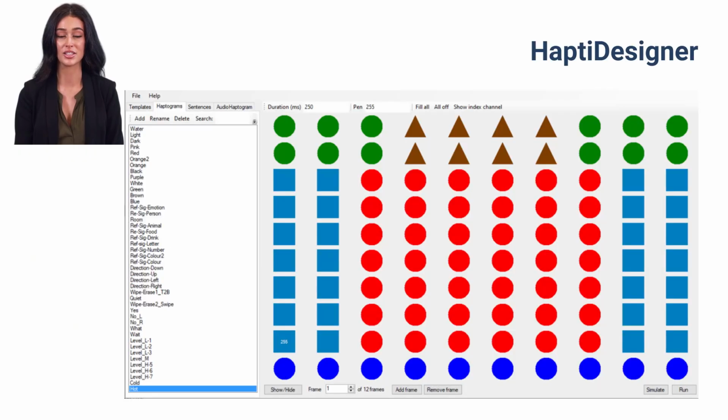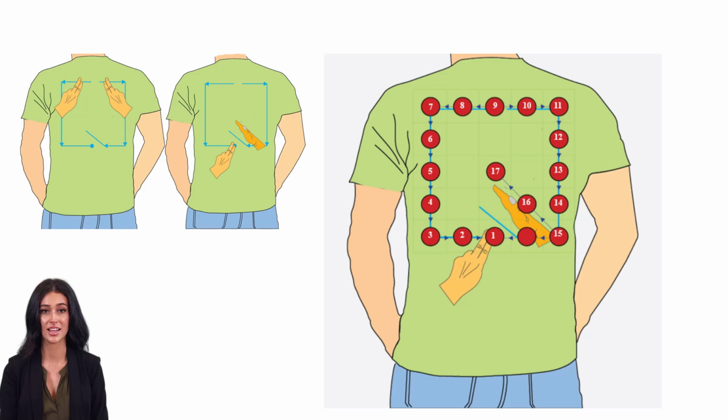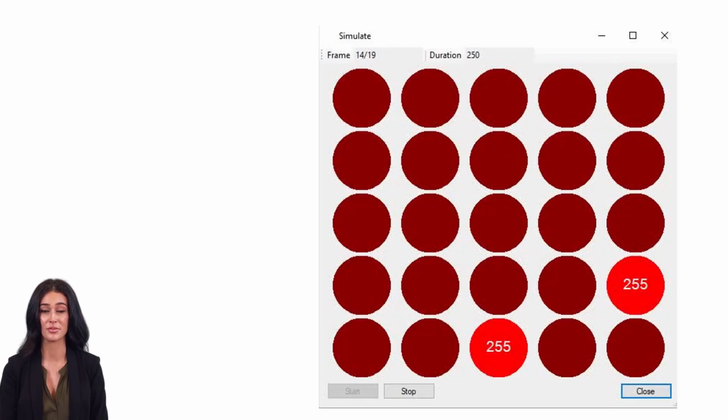Last but not least, HaptiDesigner allows users to create, edit, and refine haptic patterns. It offers real-time testing with haptic devices, making it possible to adjust patterns immediately and deploy them in different applications. In this slide, the image shows an example of a haptic pattern emulating the social haptic communication sign for room. HaptiDesigner supports creating such patterns visually and testing them on connected devices.